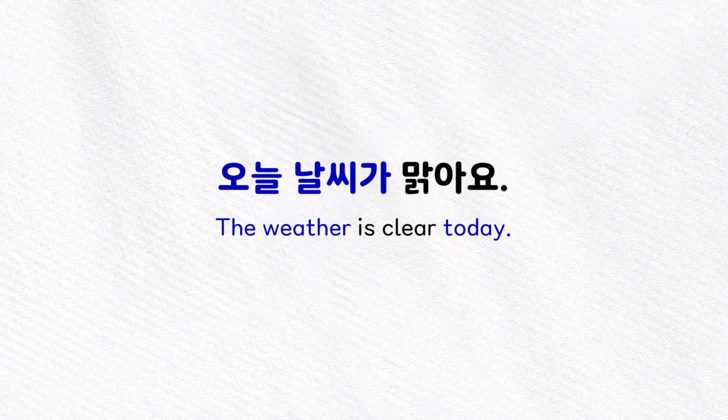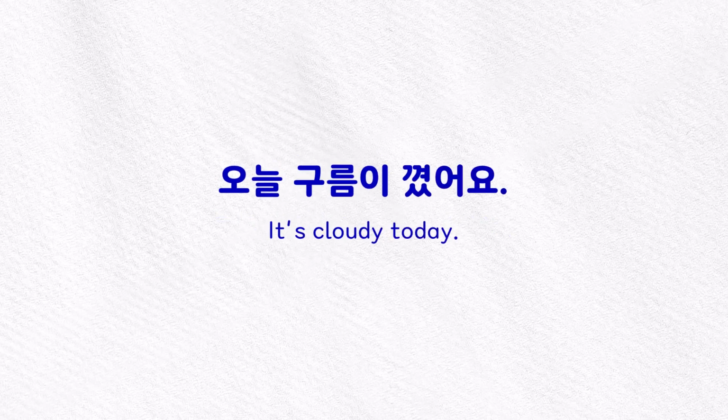Okay, so let's now take a look at how we say that the weather is cloudy. 오늘 구름이 꼈어요. It's cloudy today. Now the word 구름 means cloud, and it's used with the subject marking particle 이. And then we have this verb 끼다. And 끼다 is an interesting verb because it's used in many different situations.